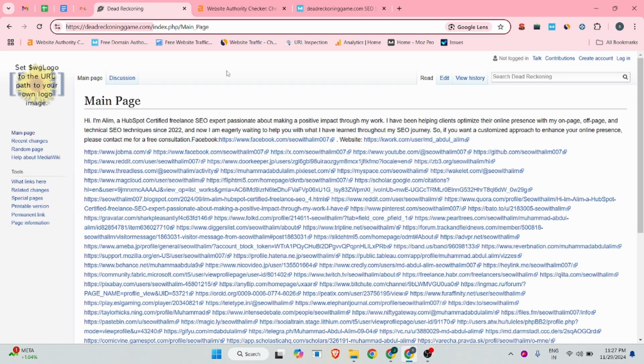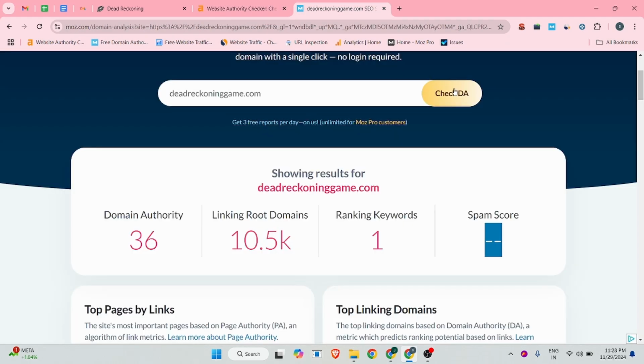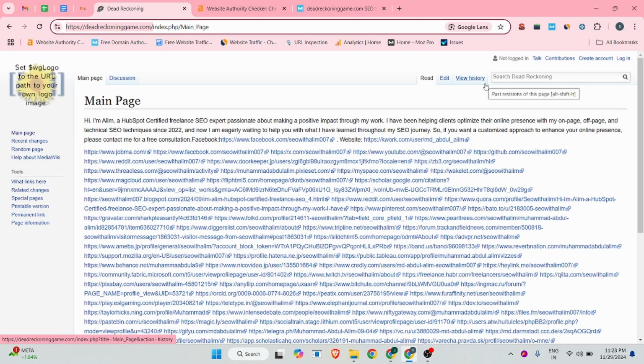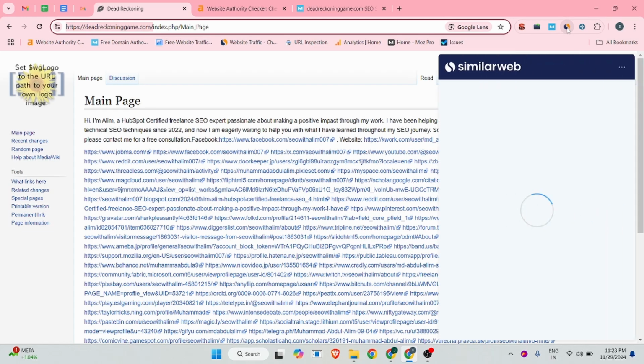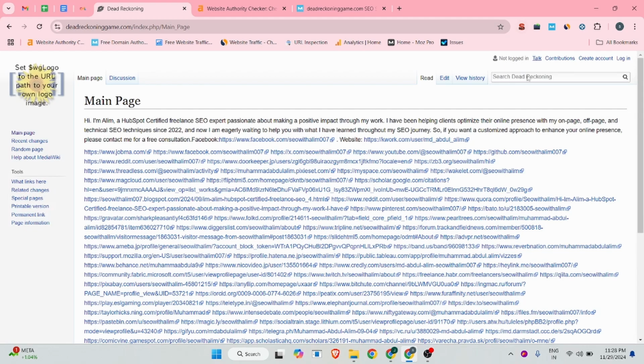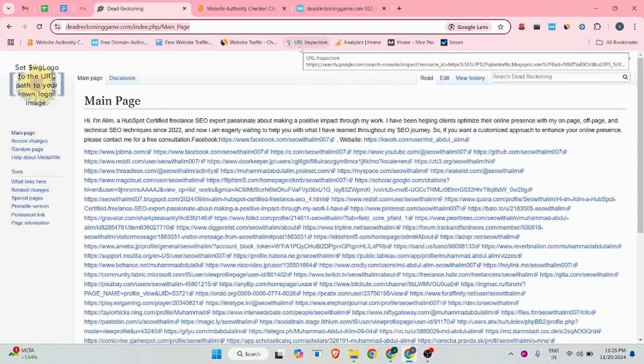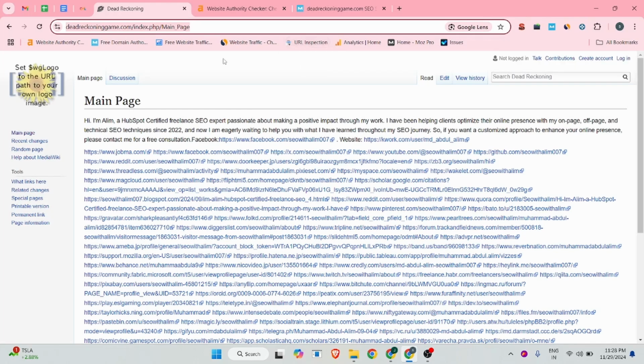Before we start, let's check some statistics about this website. According to Ahrefs, the domain rating is 59, and according to Moz, the domain authority is 36, and the spam score is 0%. According to SimilarWeb, I guess it is not able to track this website's traffic. I guess this should be a different URL, or something is different. So for traffic, you guys can check using another tool. Now we can start.